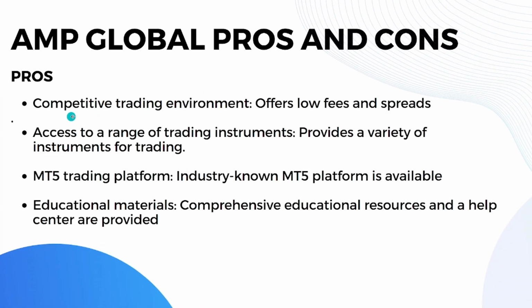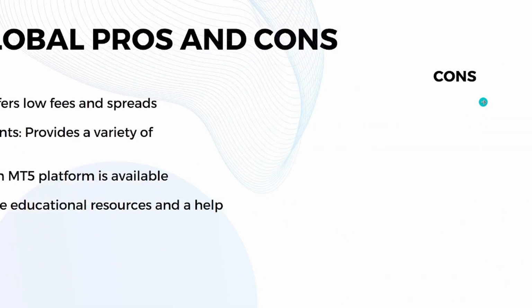So now let's go to AMP Global. When it comes to pros, they have the same competitive trading environment. They offer low fees and spreads. They have access to a range of trading instruments, and provide a variety of instruments for trading. They have the MT5 trading platform available. And lastly, they have educational materials, comprehensive educational resources, and a help center. And that's it for the pros.